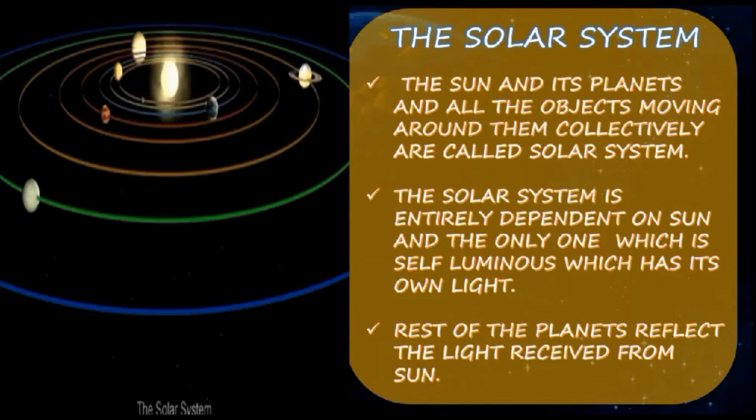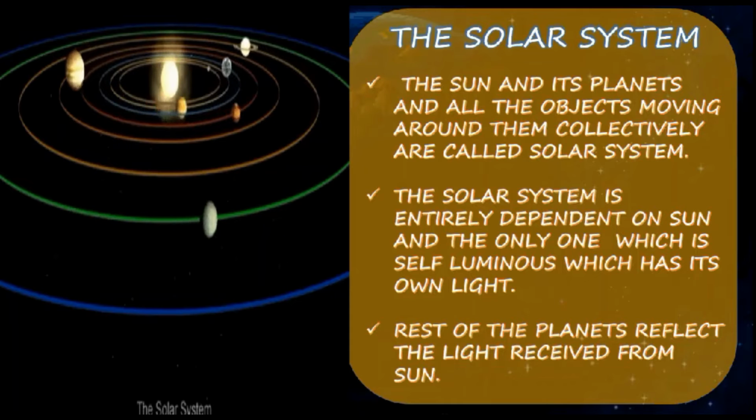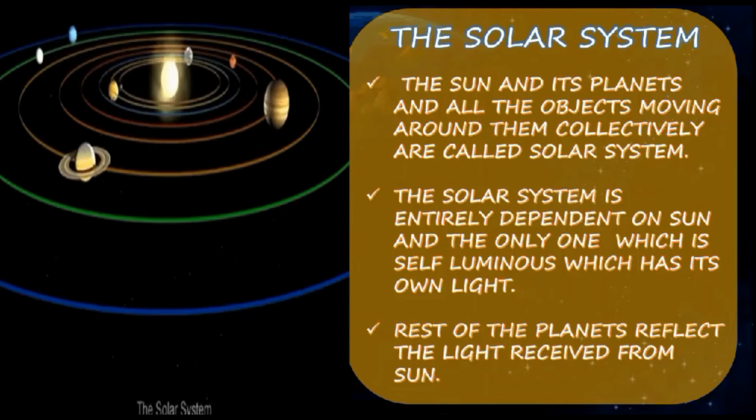Now we are going to enter into our solar system. My dear children, before we move on to what the solar system is and what the planets are, we want to know how the name solar system was formed. Many millions of years ago, people thought that the Earth was the center of the universe and that it was flat. There are many theories which describe how the Earth came to be, and none of them reached the correct conclusion. Later, Copernicus, a great astronomer, proved that the Sun is the center and that 8 planets revolve around it.